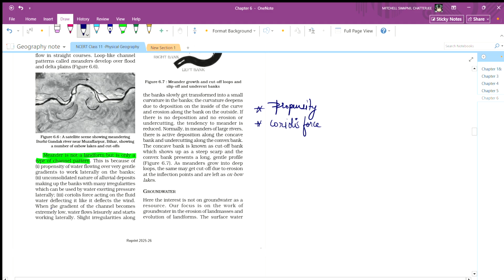And when the gradient of the channel becomes extremely low, water flows leisurely and starts working laterally.